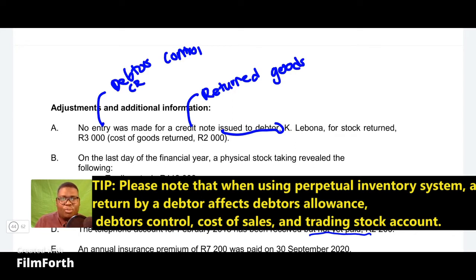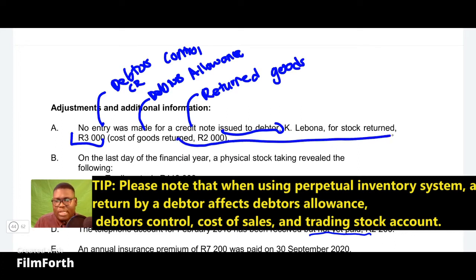And then the next item that's going to be affected is our debtors allowance. That's the part that we are interested in, and this will be affected by the selling price. And then remember also the cost price will also affect our movement of stock. So it means that because somebody is bringing back goods, we will need to also update our cost of sales.